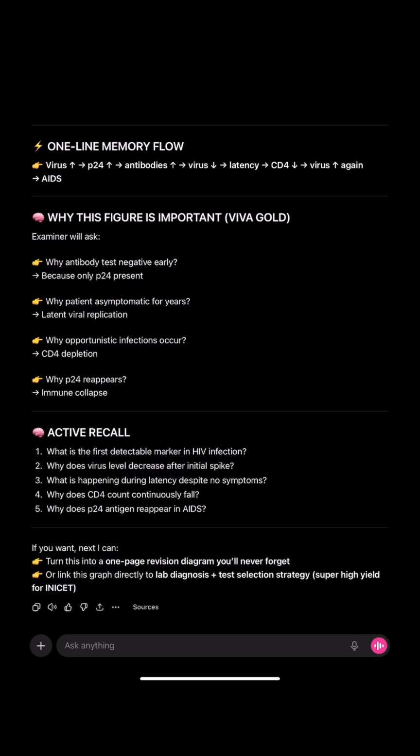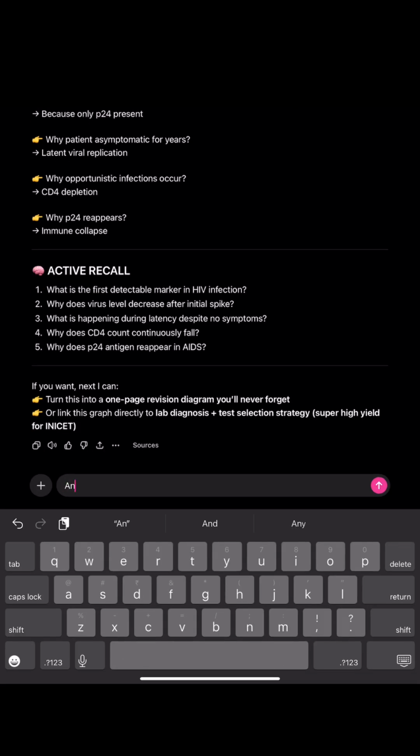Because of the virus's ability to destroy it. The virus makes the CD4 T cell undergo apoptosis. Why does P24 antigen reappear in AIDS? There is so much immune collapse that the infection reappears.